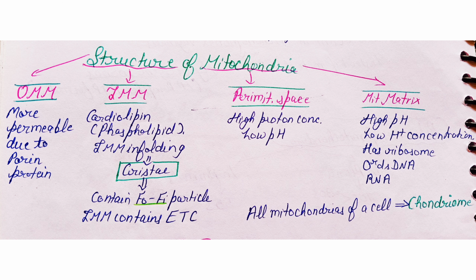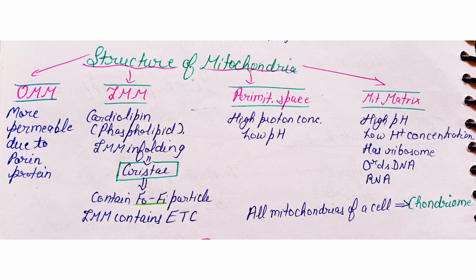So the outer mitochondrial membrane is more permeable due to porin protein. Inner consists of the cardiolipin and the foldings of inner mitochondrial membrane are cristae. These foldings contain the F0 F1 particles inward. The mitochondrial membrane also contains the electron transport chain.